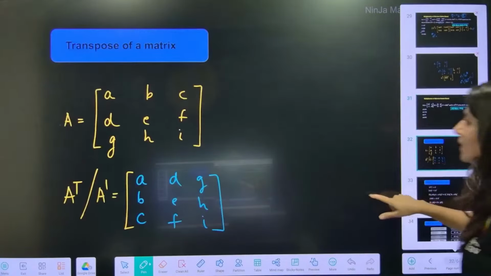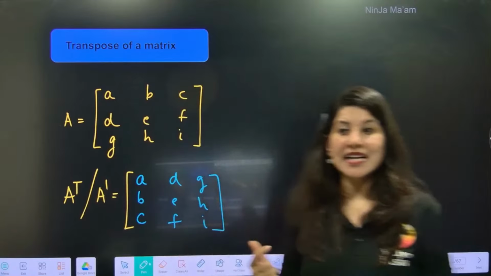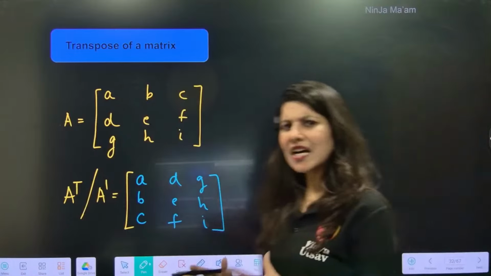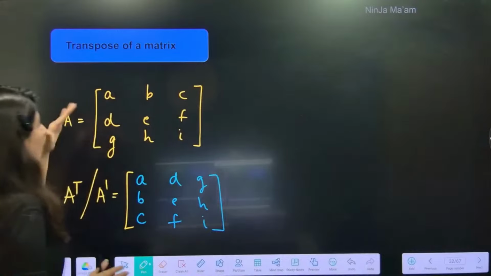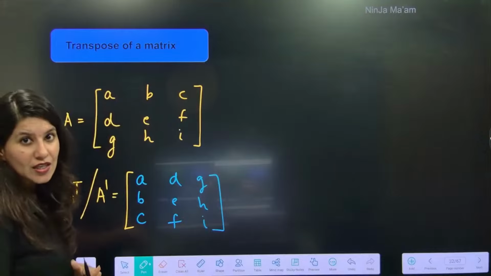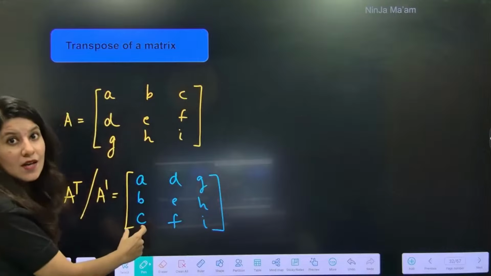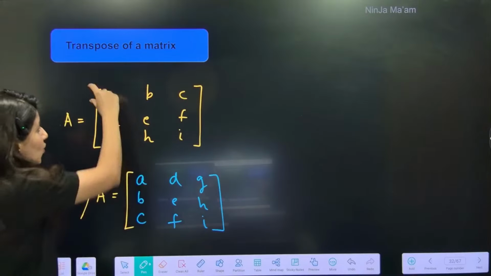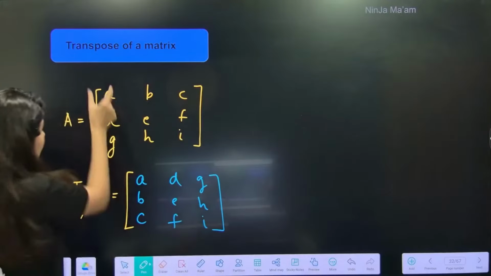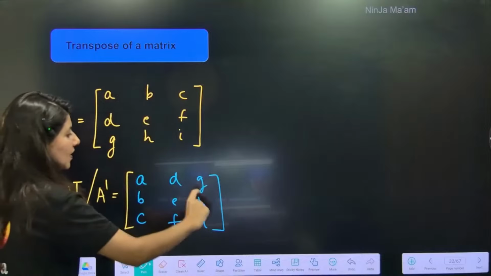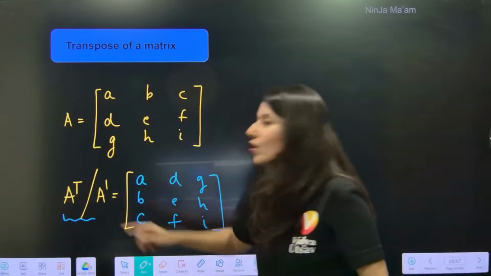Okay, now let's introduce another topic over here, everybody. Another topic, transpose of a matrix. What is transpose? Transpose means that suppose you have a matrix, and you have to interchange the rows and columns. So this is your row number 1. Now this will become your column. So row is becoming column. Or you can say that column is becoming row. Column transformation or interchange means transpose. This is how we denote the transpose.